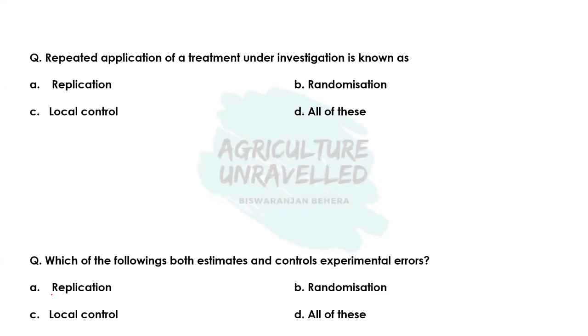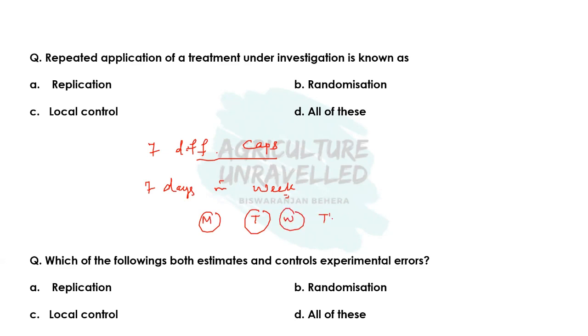Suppose you are a cap lover. Cap lover means you like to wear caps, and you have 7 different types of caps with you. You want to wear different caps on different days of a week. So there are 7 days in a week, and you want that every day you will wear a different cap. So for example, Monday, Tuesday, Wednesday, Thursday, Friday, Saturday, and Sunday. So there are 7 days.